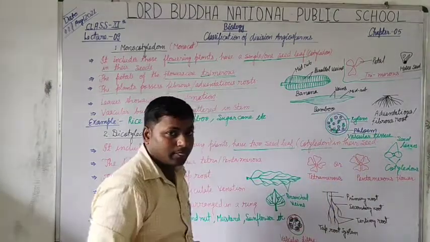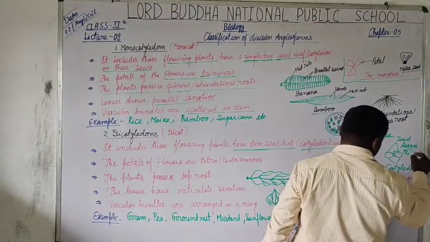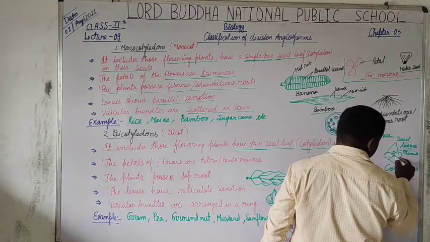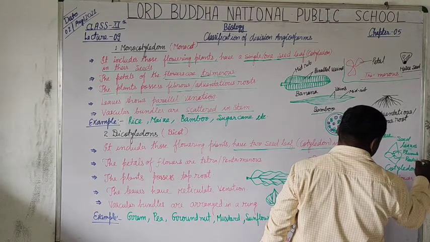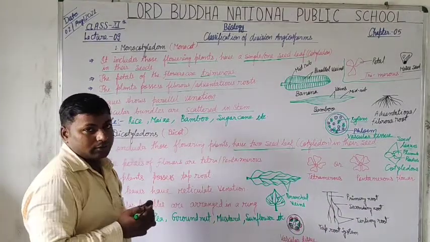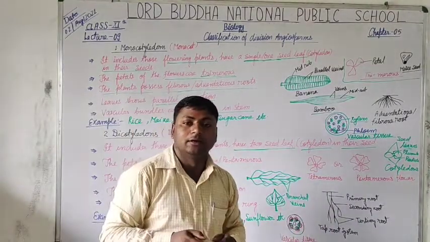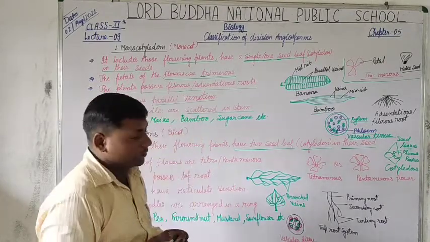Is that clear? This is the plumule in a germinating seed, and this is the radicle. We will study more about this in the chapter on morphological characters of flowering plants.